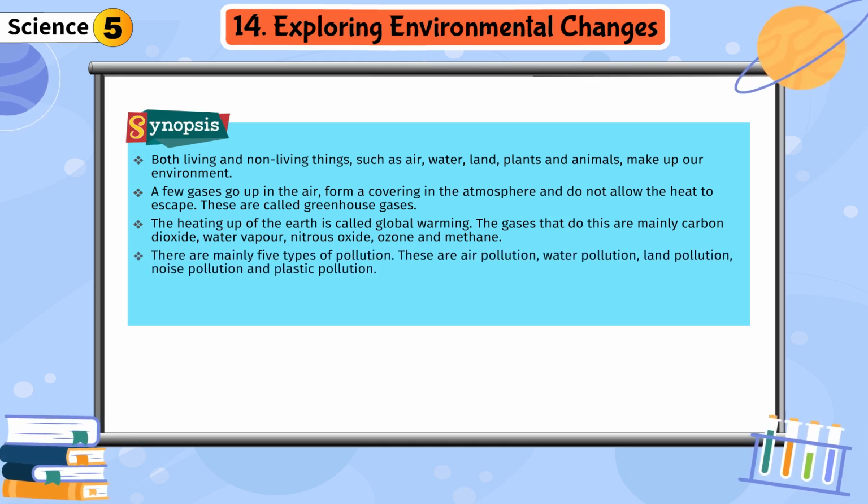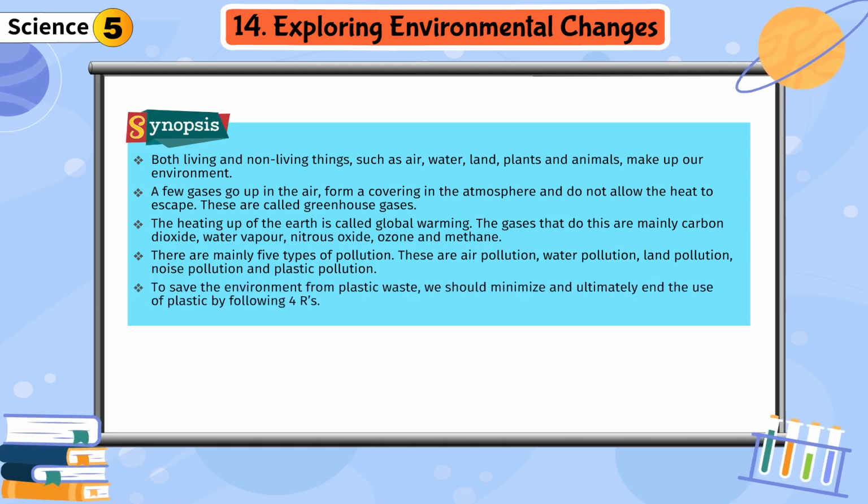There are mainly 5 types of pollution. These are air pollution, water pollution, land pollution, noise pollution and plastic pollution. To save the environment from plastic waste, we should minimize and ultimately end the use of plastic by following 4 Rs.